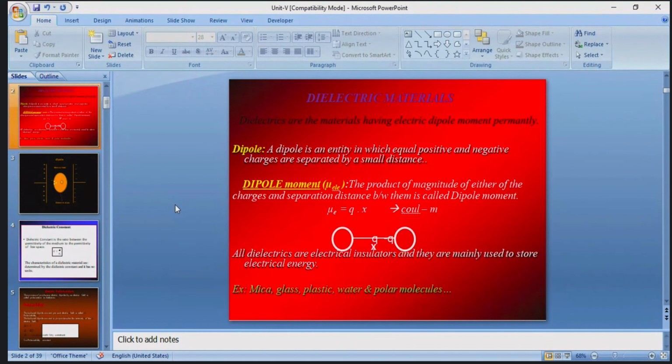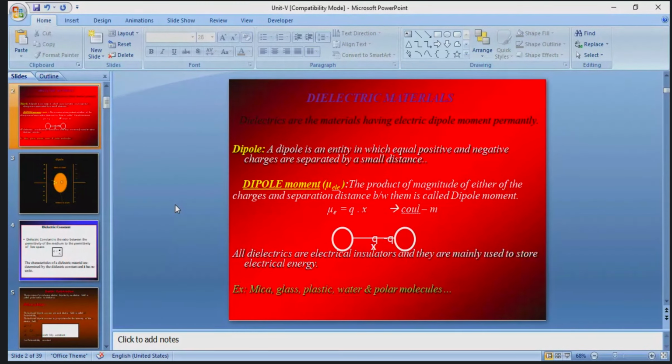Whenever you come to the lab, before coming to the lab, you must be very well known about what is the resistance, what is the capacitance, how you should connect them in either series or parallel, whatever it may be. If you know the theory very well, then in practical, before coming to the practical lab, again we will be rewinding these basic definitions only. That's why I am explaining particularly about the basic definitions in dielectric materials.